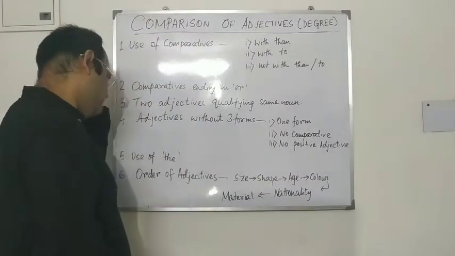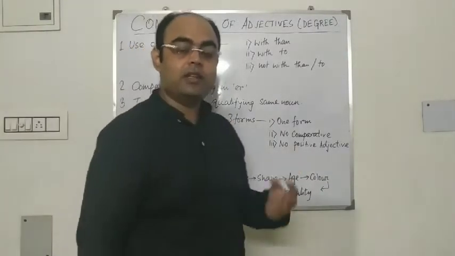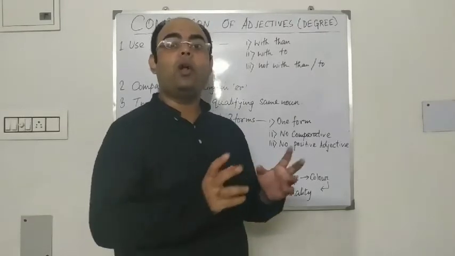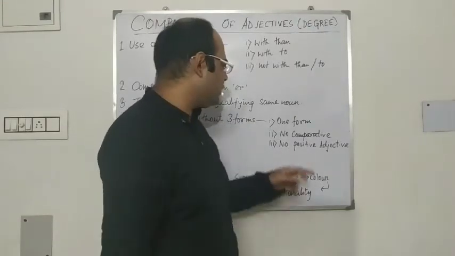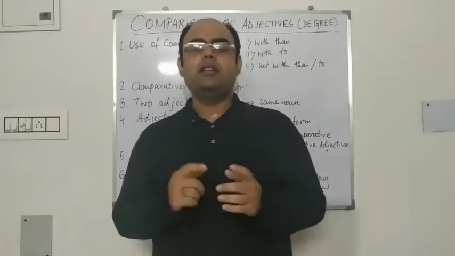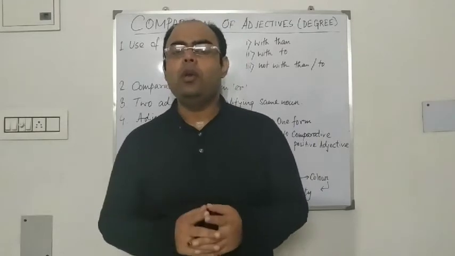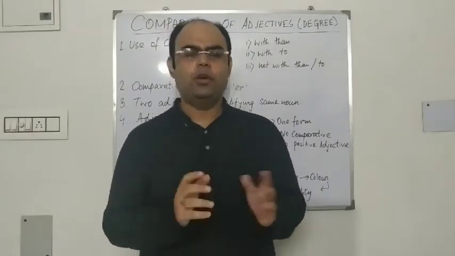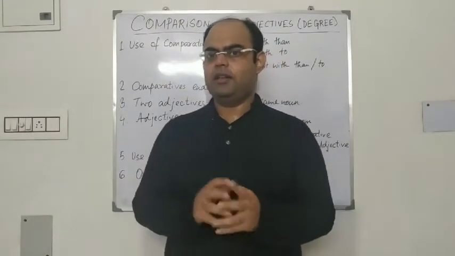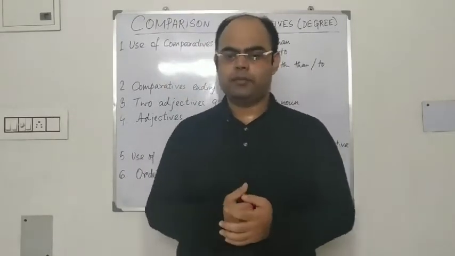Next, there are certain adjectives that do not have all three forms. There are certain adjectives that have only one form, no comparative, no superlative. Let me give you a little example and then make you understand.